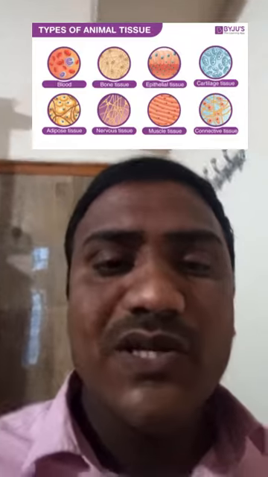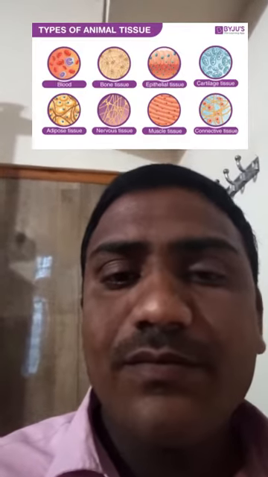Subject is biological science. Children, we completed our first lesson, cell, its structure and functions. After cell, we discussed the second chapter, plant tissues. We discussed the different types of plant tissues and their functions.